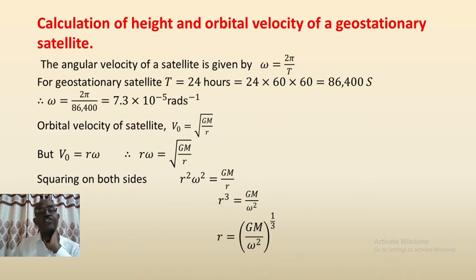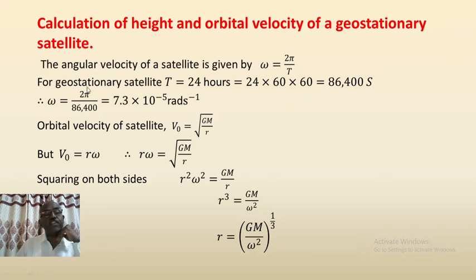Calculation of height. Now let us calculate the height and orbital velocity of a geostationary satellite. The angular velocity of a satellite is given by omega equals 2 pi by T. T is called period.